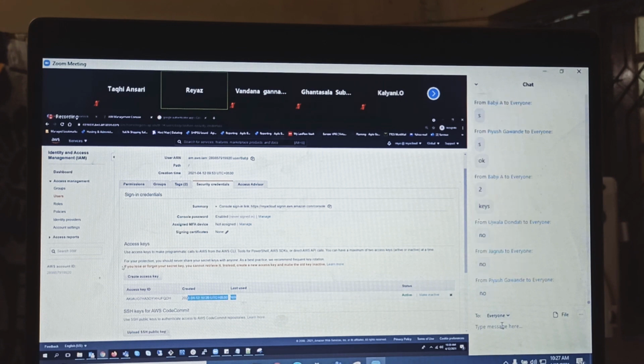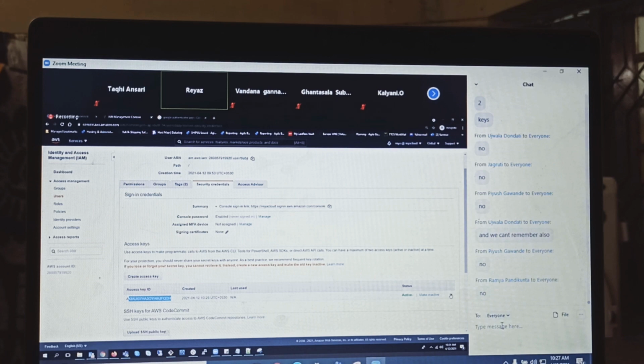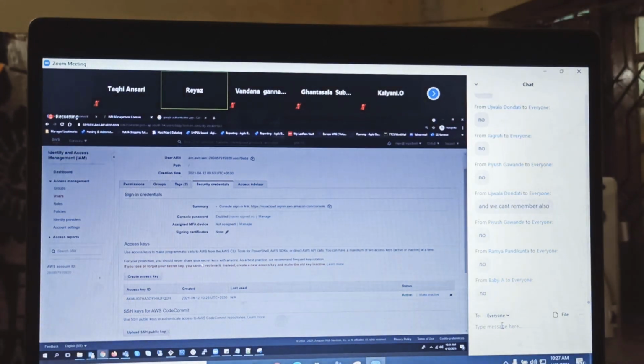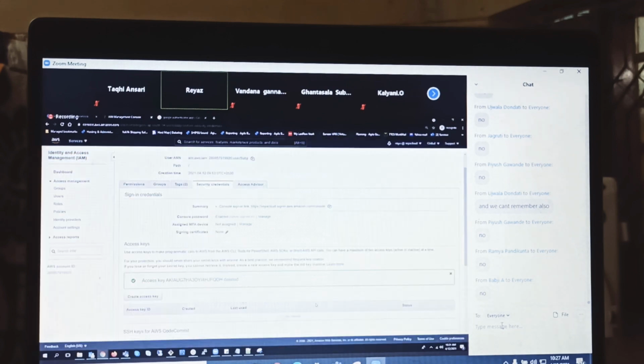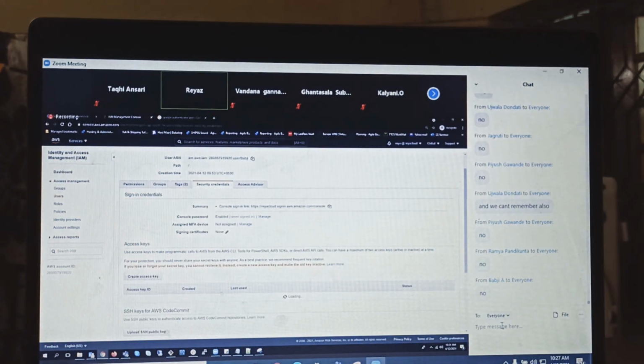Right? So, if you lose or forget your secret key, you cannot retrieve it. Instead, create a new key and make the old key inactive. So now I don't have the secret key here. Is there any use of this key now? No. So here you have to remove it. First deactivate it and then remove it. You can delete it. I can create it again.